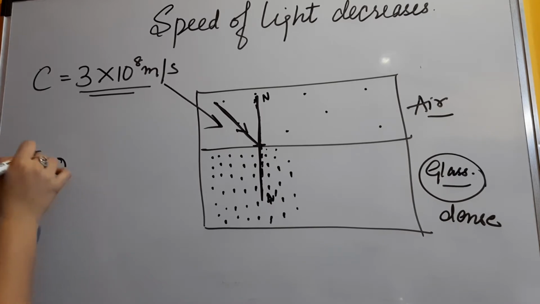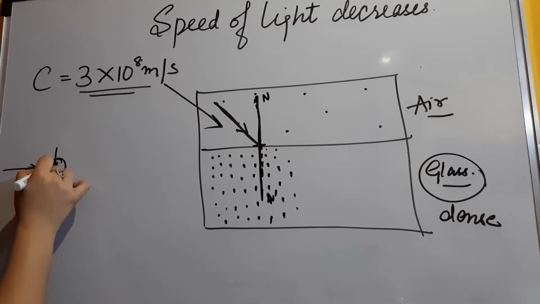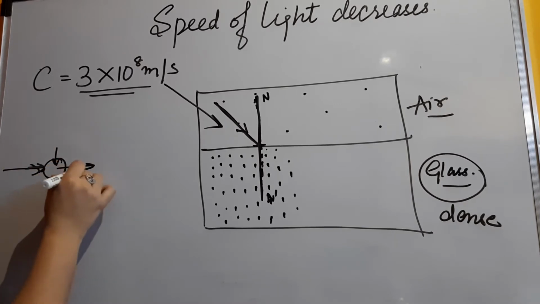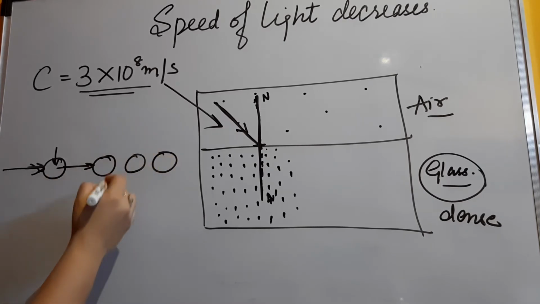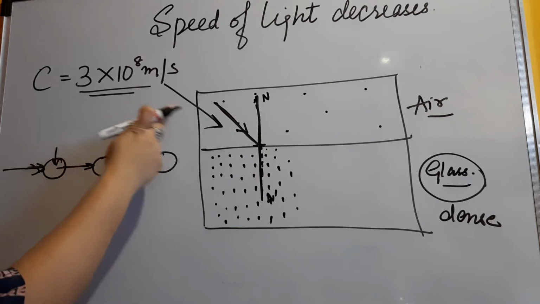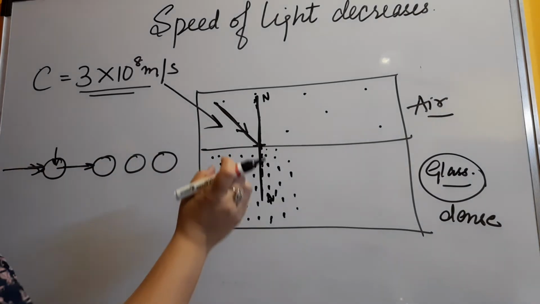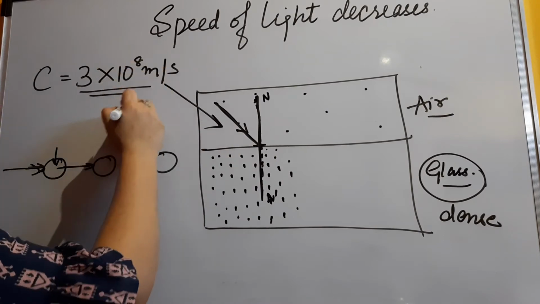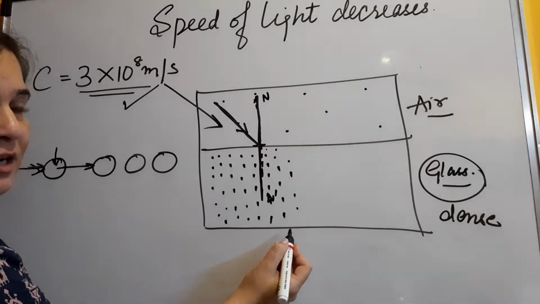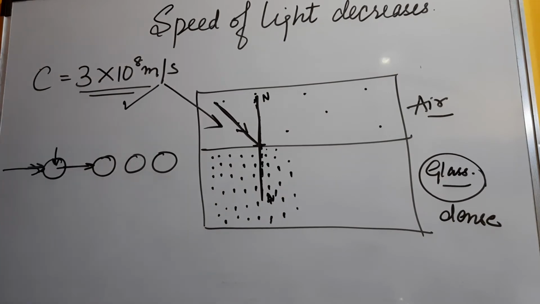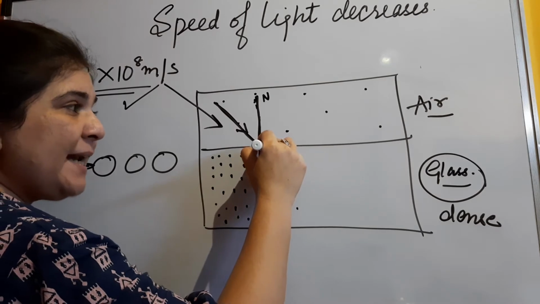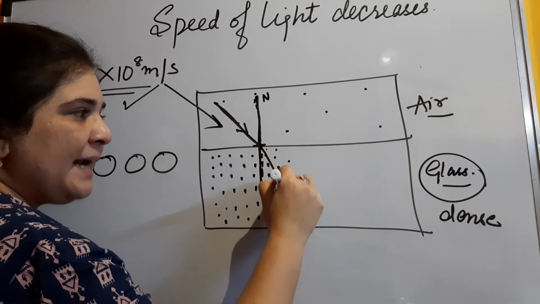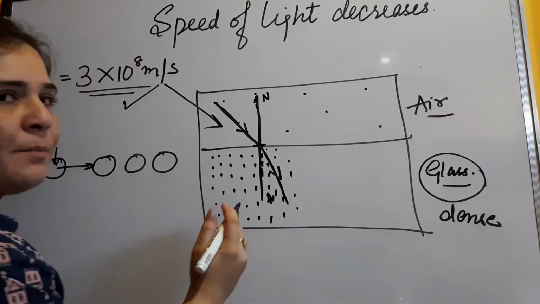Now after the atom is struck with the light or electromagnetic wave, it will take some time, it will absorb some light, and then again it will re-emit that light. Again another atom will come. So this keeps on happening. There are infinite number of atoms that will come into the way of light. So what will basically happen? The light tried to move at 3 into 10 raised to power 8 only, but because there was so much obstruction, the absorption and re-emission of light was taking place time and again. So the speed of the light changes and it moves either towards the normal or away from the normal.